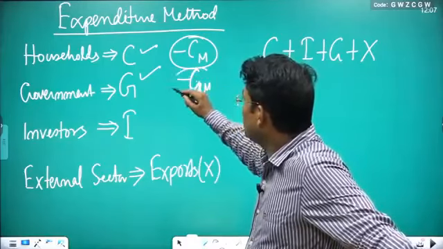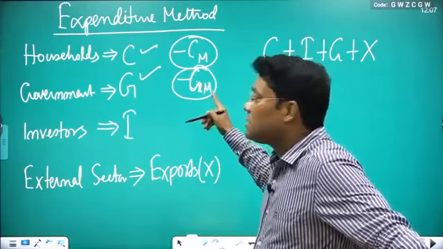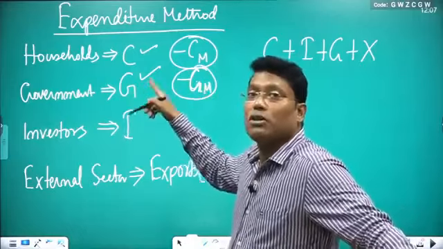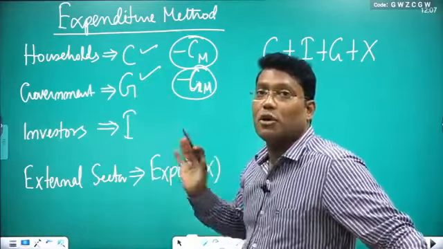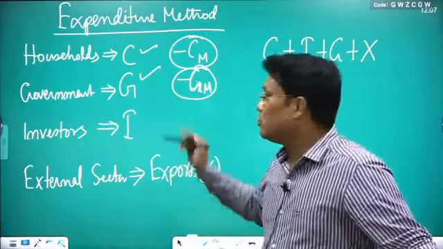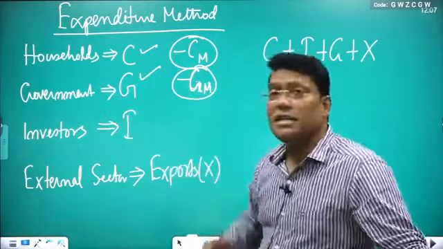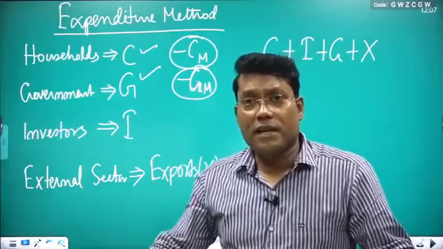Minus GM means that the government spends on imported goods, and that much amount you have to subtract. Imported goods demanded by the government, that much you subtract. Similarly, think about the investors.